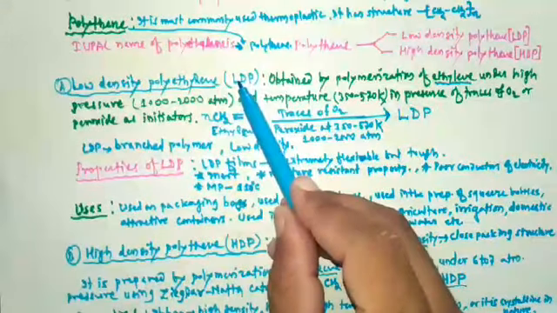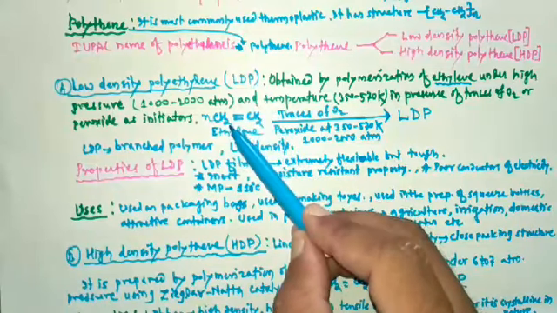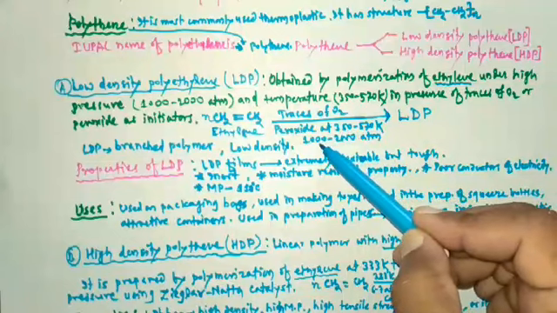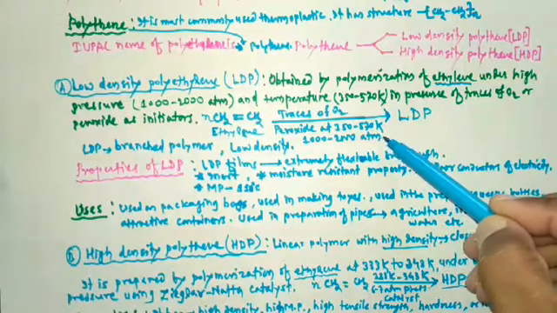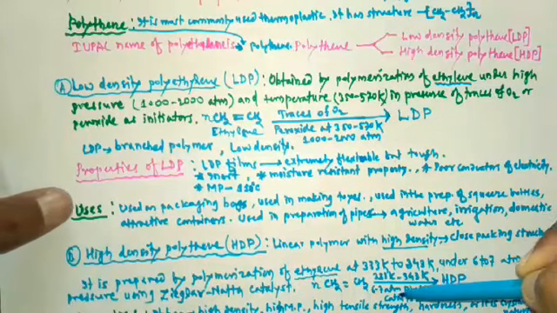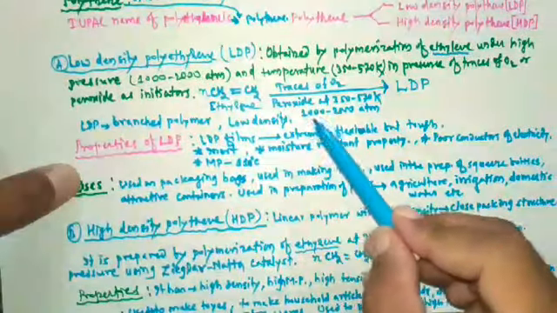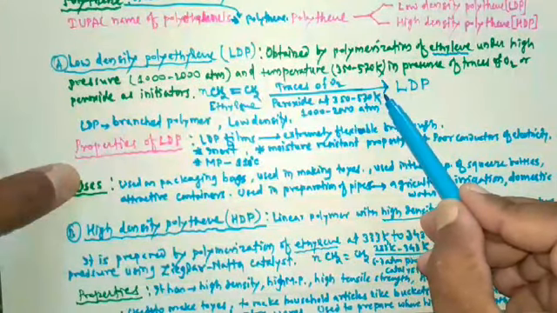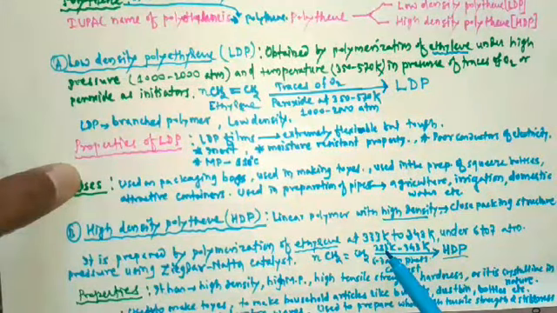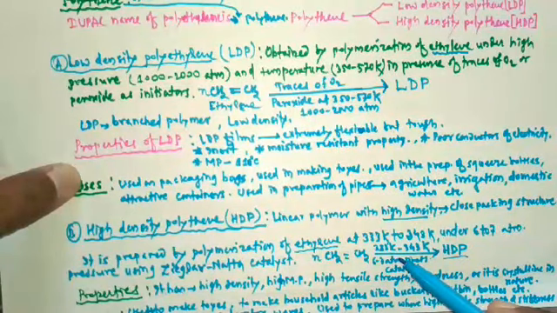Low density polythene is also prepared by polymerization of ethylene, but here the reaction conditions are different. For LDPE, polymerization is carried out at 1000 to 2000 atmospheric pressure, while for HDPE it is carried out at 6 to 7 atmospheric pressure. For LDPE, the temperature is 350 to 570 Kelvin, while for HDPE it is 333 Kelvin to 343 Kelvin. So reaction conditions are different.